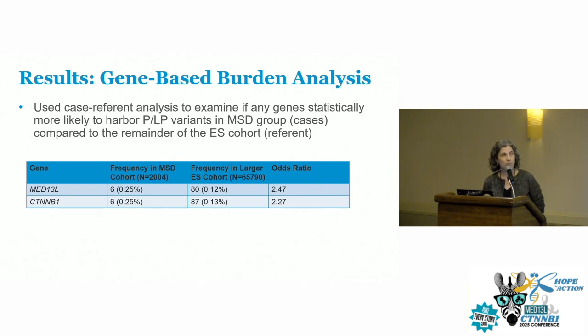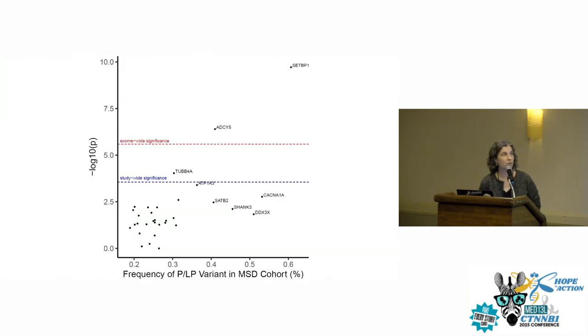So we did this gene-based burden analysis. Again, it's a little confusing to describe, but the purpose of that study was to figure out, did we find variants in these genes at a rate higher than chance? So if we just looked at all of the exome sequencing population, agnostic of whether or not they had a motor speech phenotype, would we have found the same genes? And the answer is no, not necessarily. So there were about 30 genes that were overrepresented in our particular cohort, the motor speech cohort, with an odds ratio of between 2 and 2.5 for both MED13L and CTNNB1. Of course, when we corrected for multiple comparisons, which you have to do, that was no longer significant.